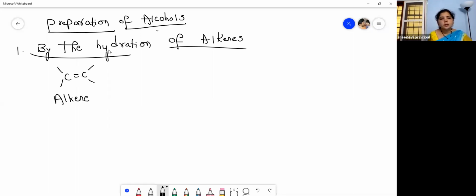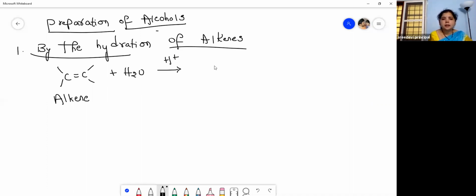Then we use the word hydration. Hydration means addition of water, plus H2O. Then in the presence of an acid, so we use the H plus ion here. We show this with H plus, meaning in the presence of an acid. Then what do you get?